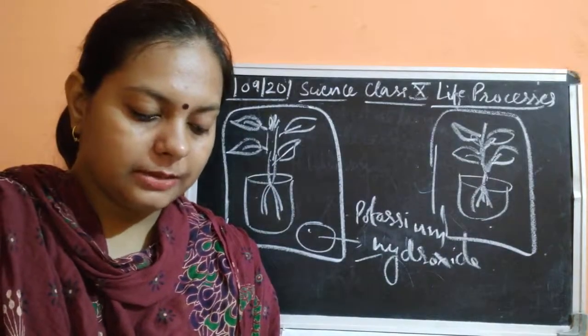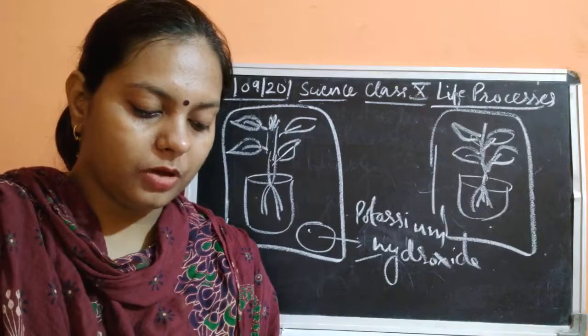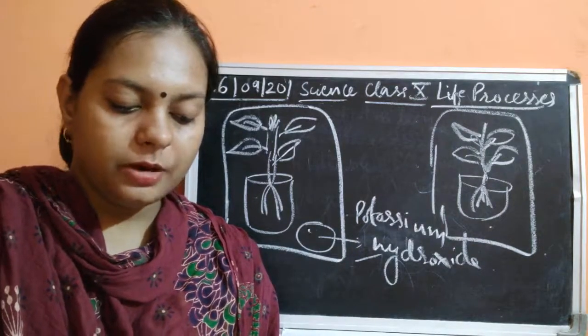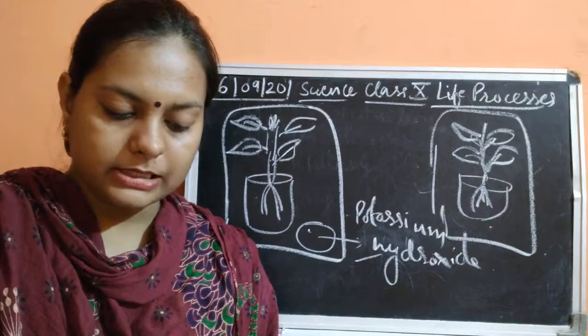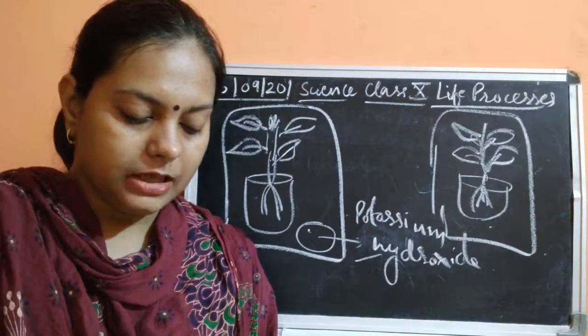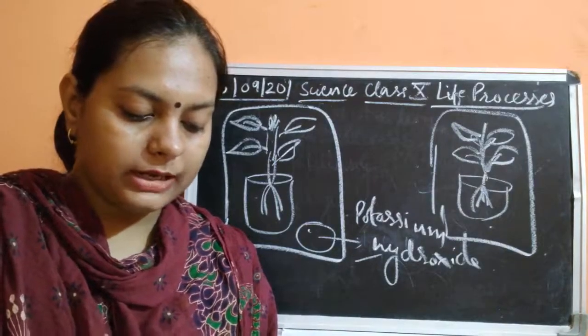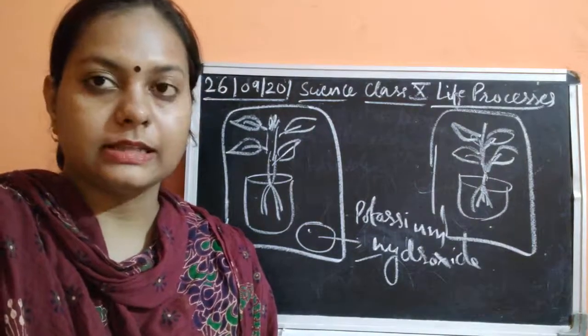Place them on a glass slab. Keep a watch on the glass having potassium hydroxide solution on one of the slabs. Invert the bell jar over each potted plant. Seal the edges of the bell jar with Vaseline. Place both sets in sunlight. After 2 hours, pluck one leaf from each of the plants and test it for starch.